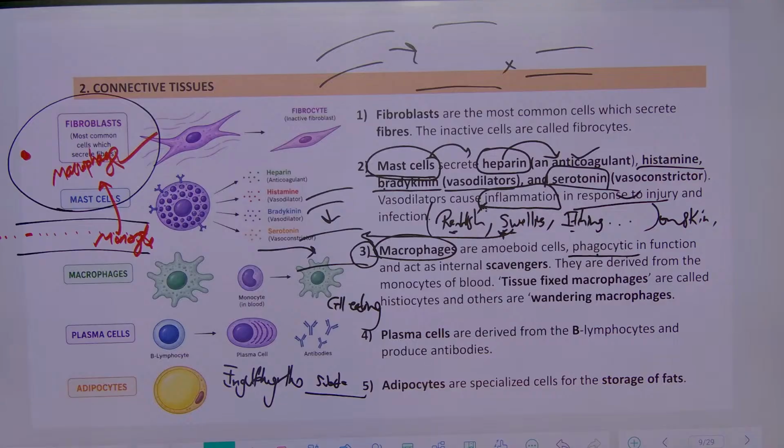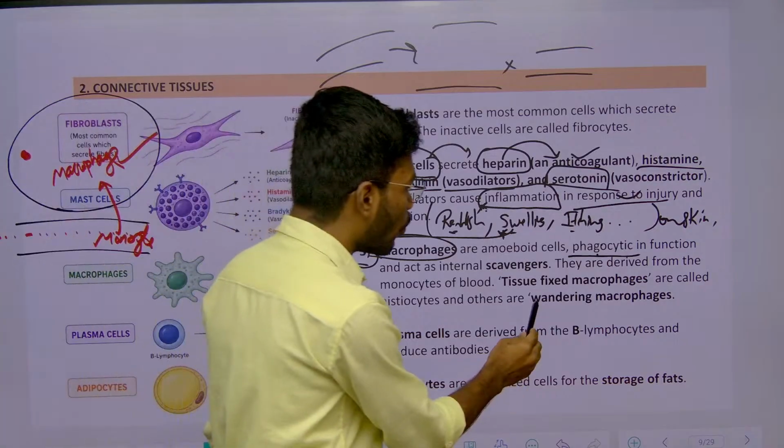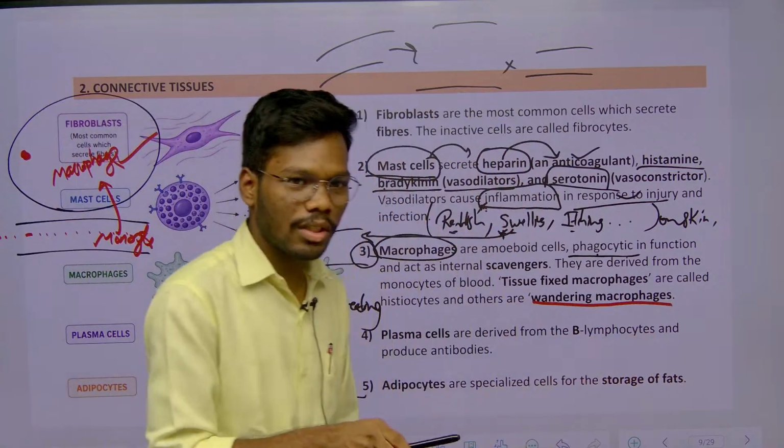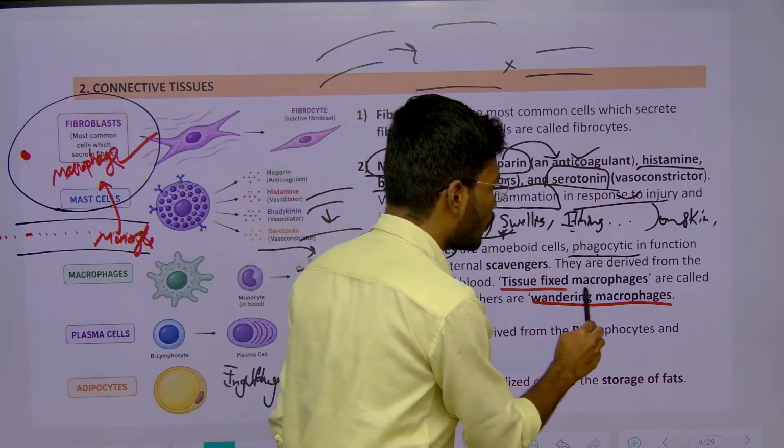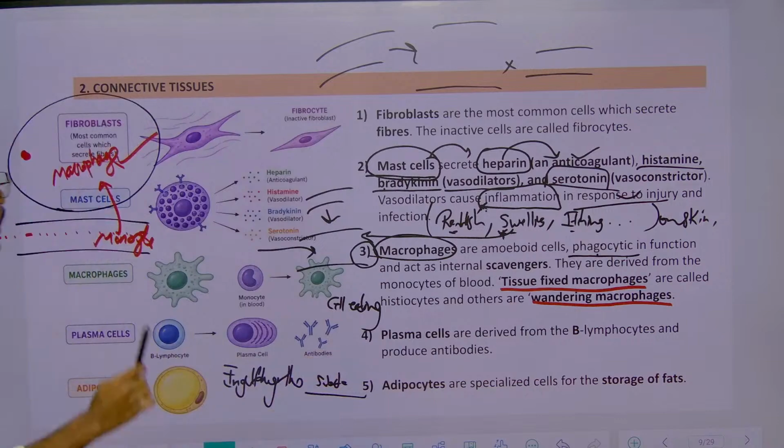So there are two types of macrophages. One is wandering macrophages, which circulate along the blood vessel. Another one is tissue fixed macrophages, which are present exclusively in tissues, right? Those are the two types of macrophages.